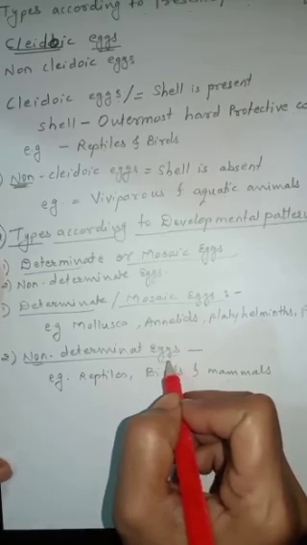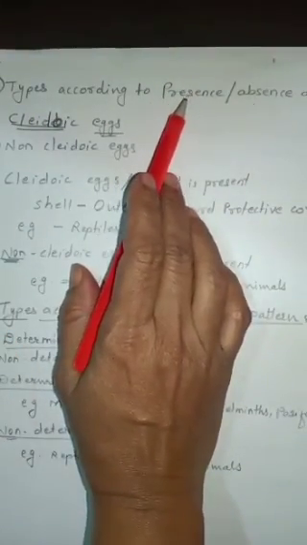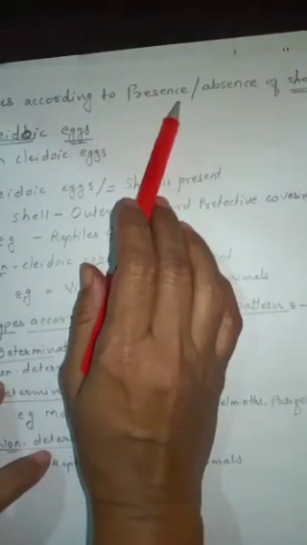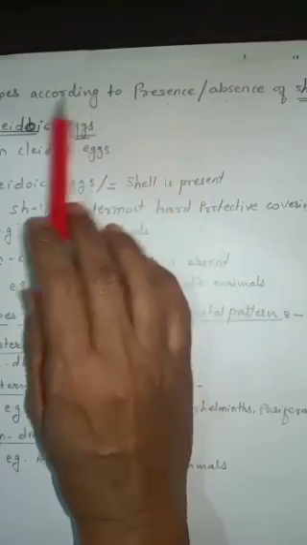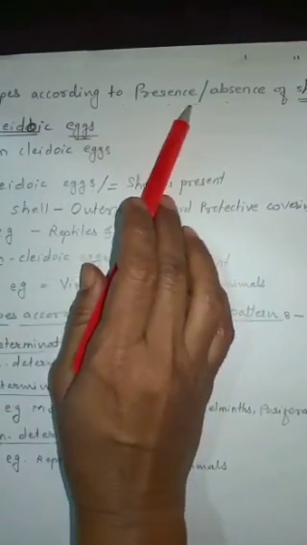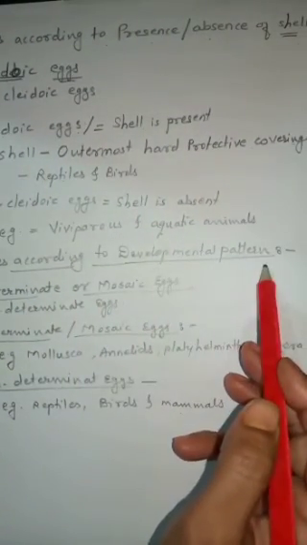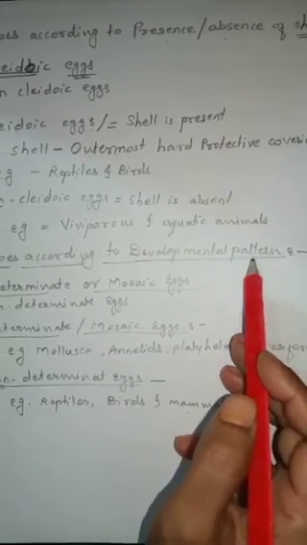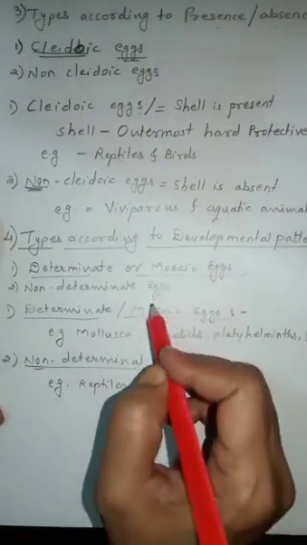Okay, all of you got it? All four types of eggs. The first one is types according to amount of yolk. The second one is types according to distribution of yolk. The third one is types according to presence and absence of shell, and the last one is types according to developmental pattern. Here we have finished our types of eggs.